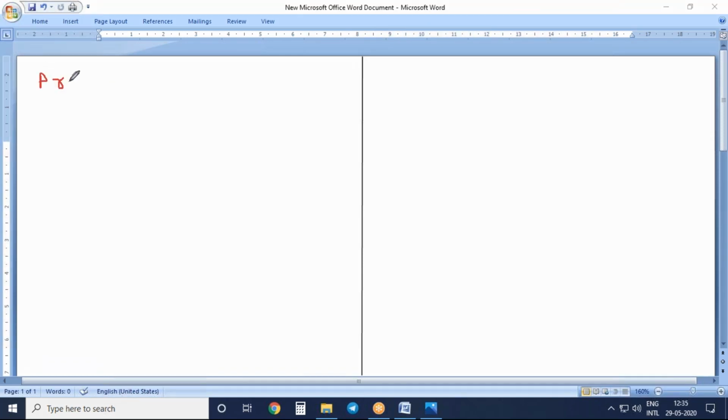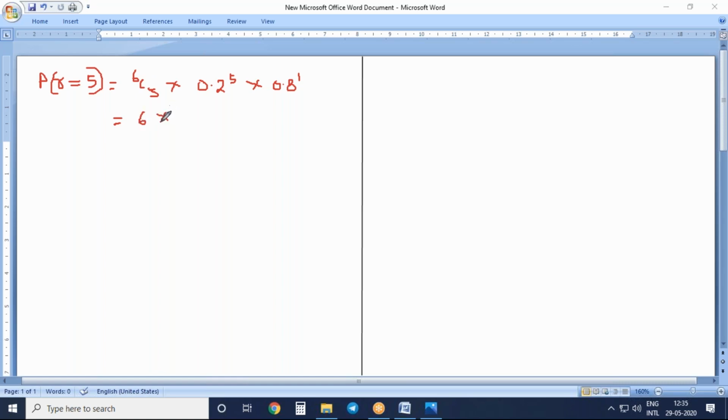P of R is equal to 5. So what is the value of N here? 6. 6C5 into 0.2 raised to the power of 5 into 0.8 raised to the power of 1. 6C5 will already come 6, I told you. No need to do it here. These are the techniques. Very good.